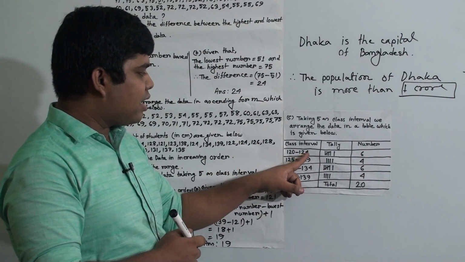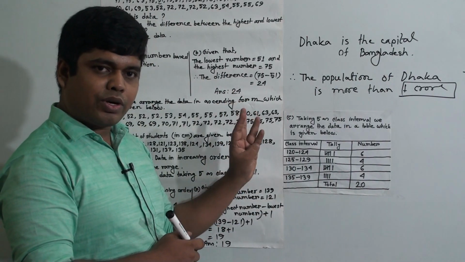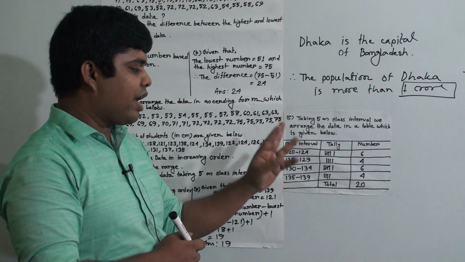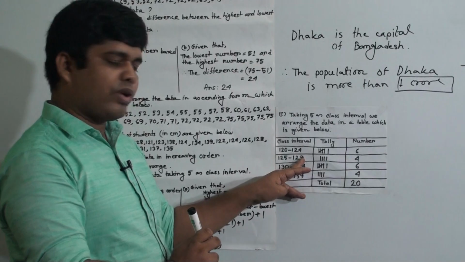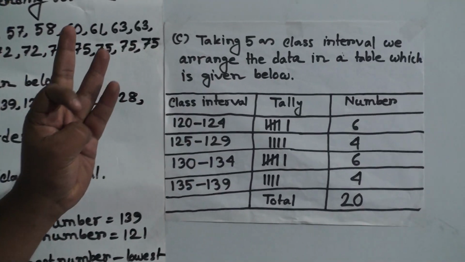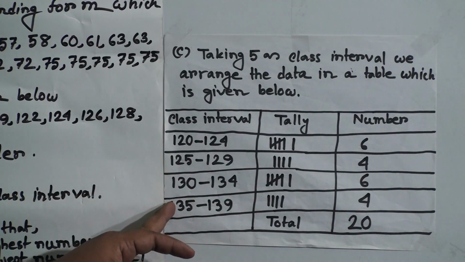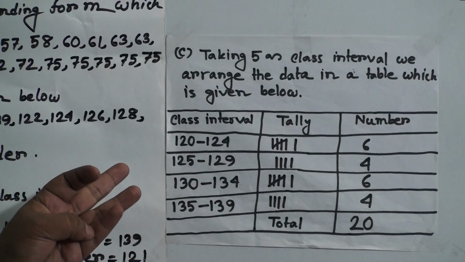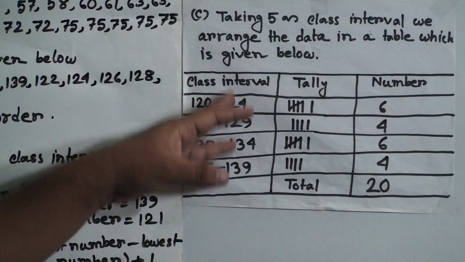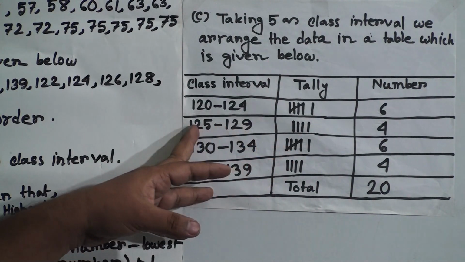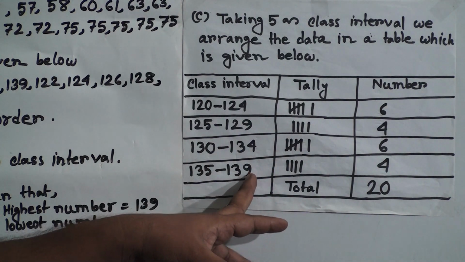Similarly, as 124 is done, then it starts from 125: 125, 126, 127, 128, 129. So 129 is done. Then we start from 130: 130, 131, 132, 133, 134. Then start from 135: 135, 136, 137, 138 and 139, right? So these are the class intervals: 120 to 124, 125 to 129, 130 to 134, 135 to 139.